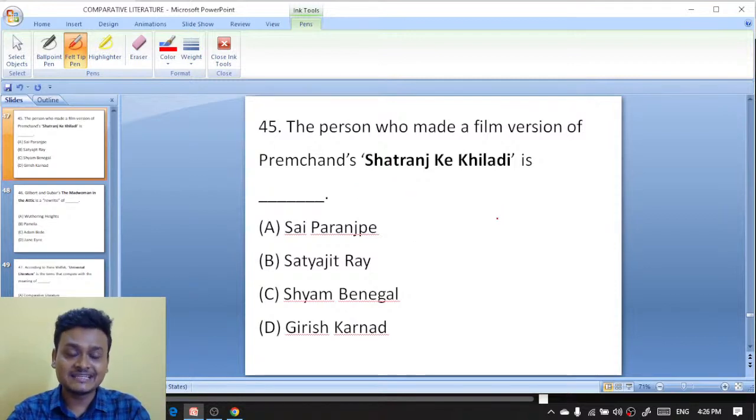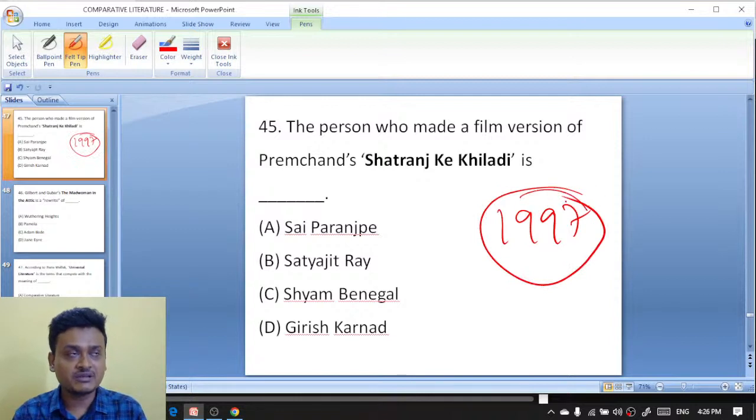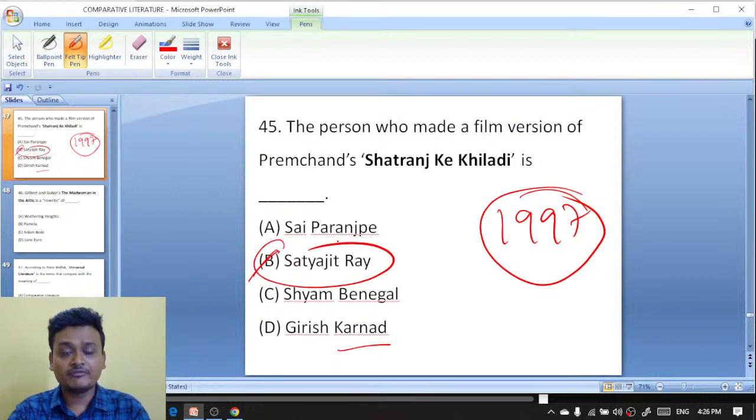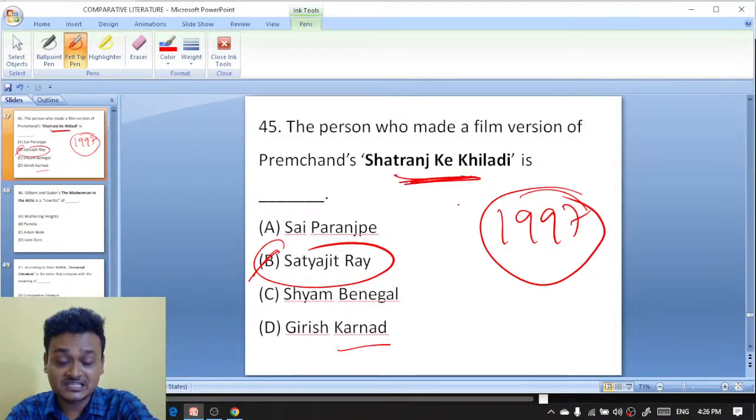That film came in 1997, but I can't remember the name of the film. But the person who made a film version of Premchand's Shatranj Ke Khiladi is Satyajit Ray. Satyajit Ray has made a film version of Premchand, that is Shatranj Ke Khiladi, that came in 1997. I can't remember the name of the movie actually.